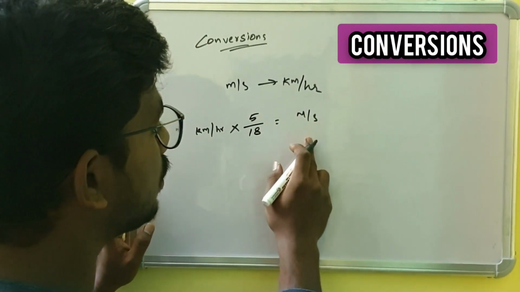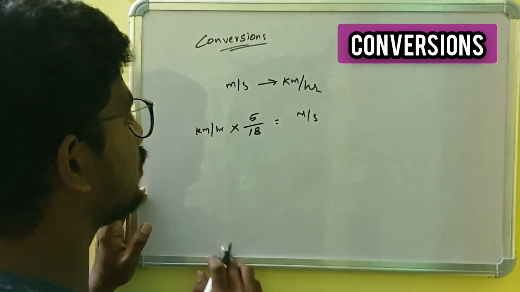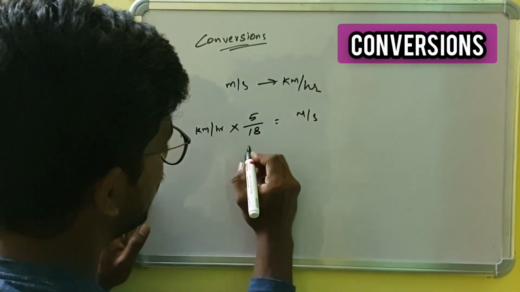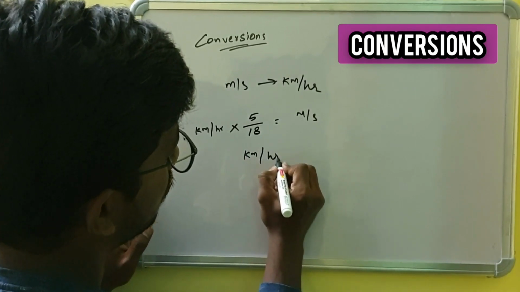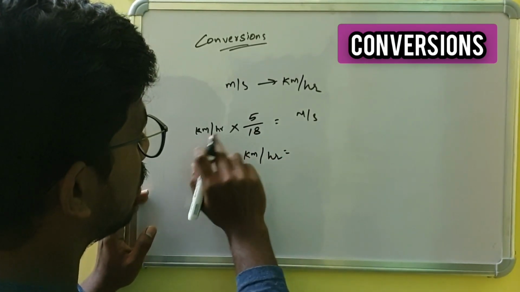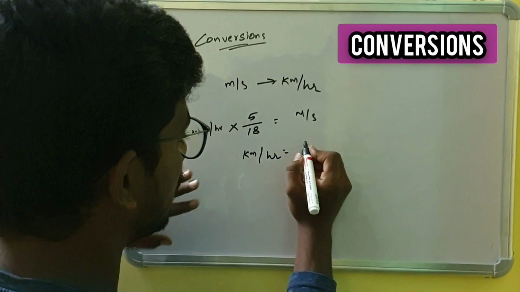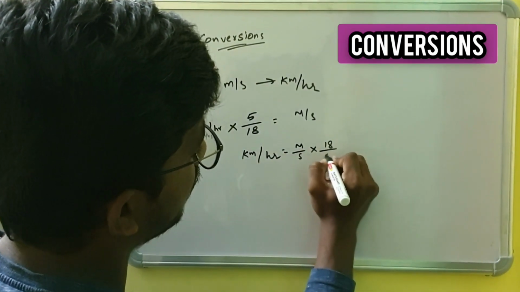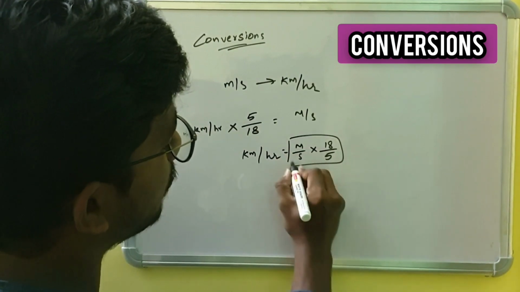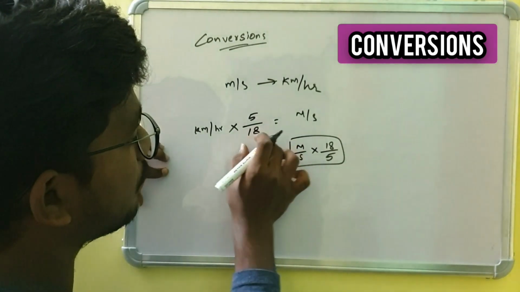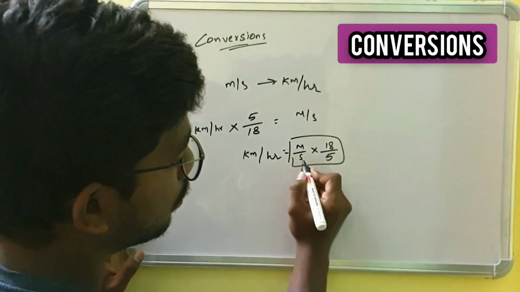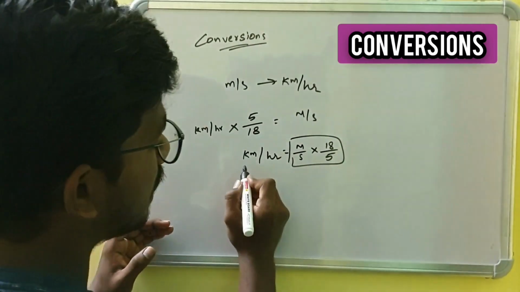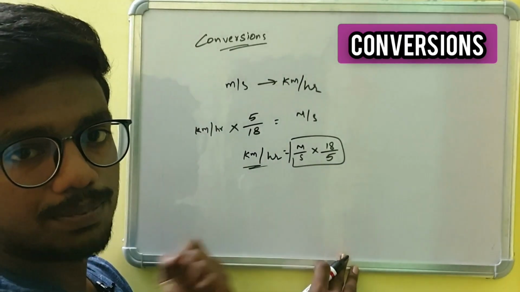So in order to convert meters per second to kilometers per hour, meters per second should be multiplied with 18 by 5. Here I am simply taking this value to the right hand side. So by multiplying meters per second with 18 by 5, we can convert that into kilometers per hour.